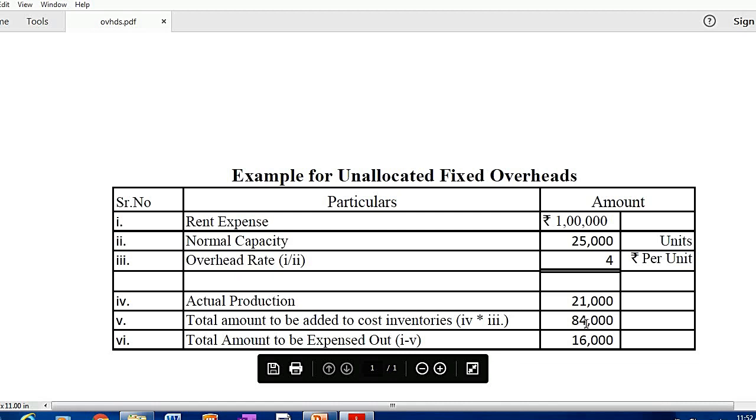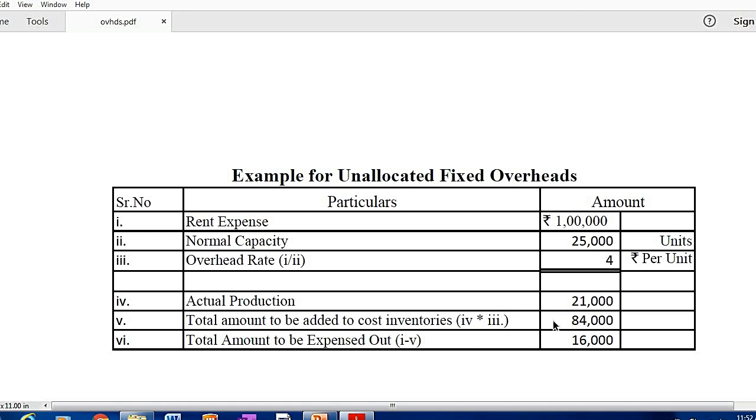So the difference between the actual rent expense of 1 lakh and the amount which is capitalized in the form of inventory, 84,000, that is 16,000, will be dumped into P&L. Okay friends, did you get this? So this is the second major impact that will affect the businesses. As in, I will not be able to capitalize my fixed overheads.